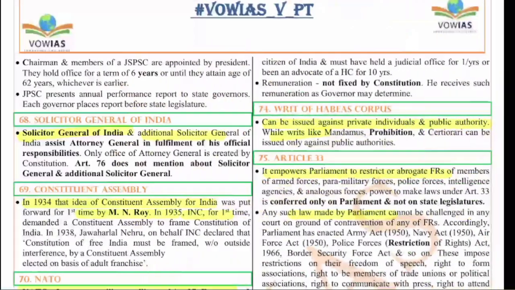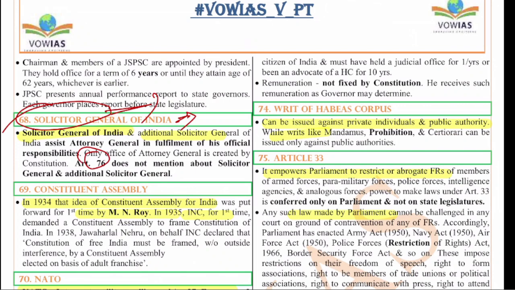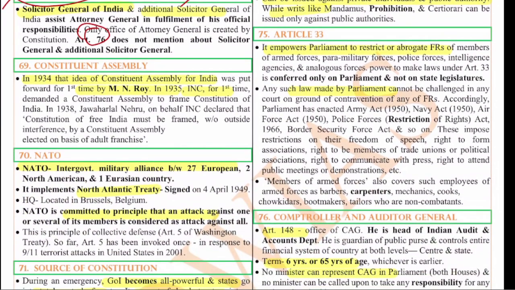Right. So next is the Solicitor General of India. The Solicitor General of India is not a constitutional body. Only the Attorney General is a constitutional body. Article 76 just talks about the Attorney General. The Solicitor General is an assistant to the Attorney General. That is the thing.